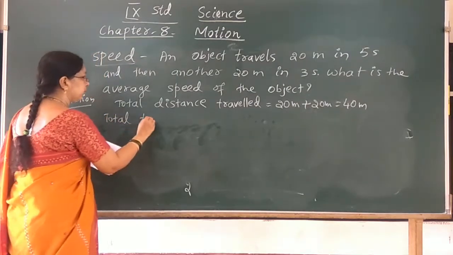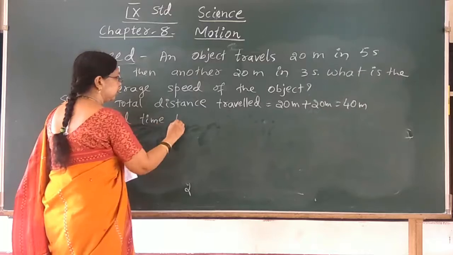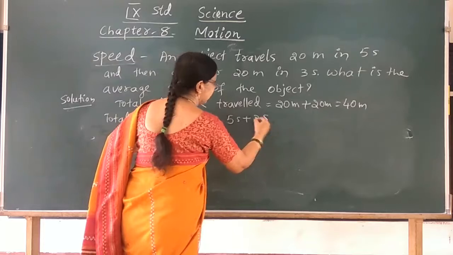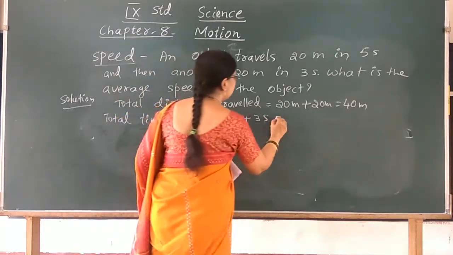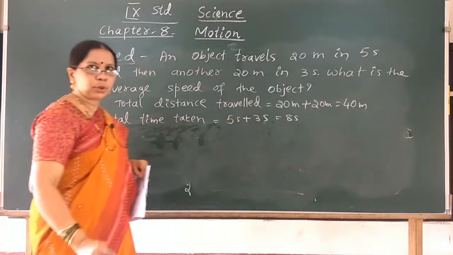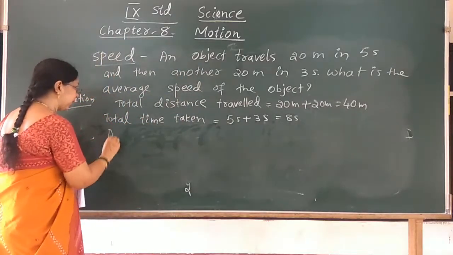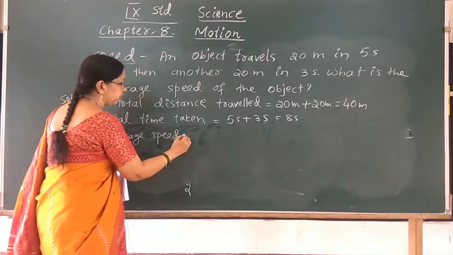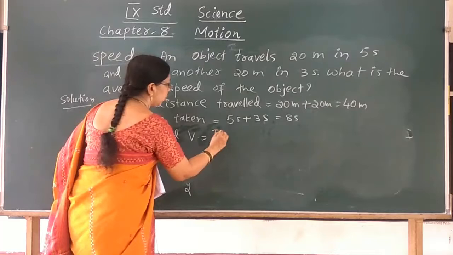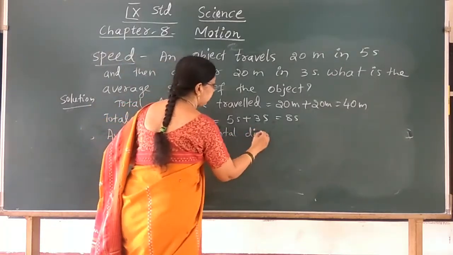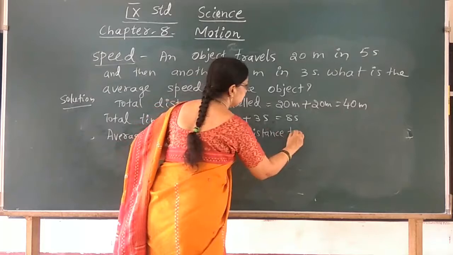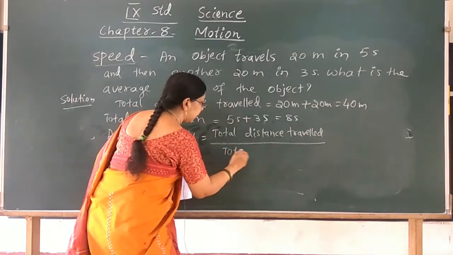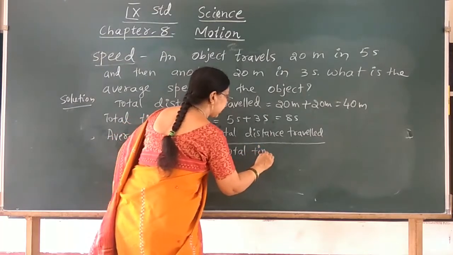Total time taken is equal to 5 seconds plus 3 seconds, that is equal to 8 seconds. Now you can find the average speed. V is equal to total distance travelled divided by total time taken.